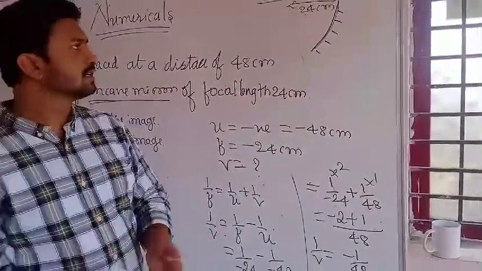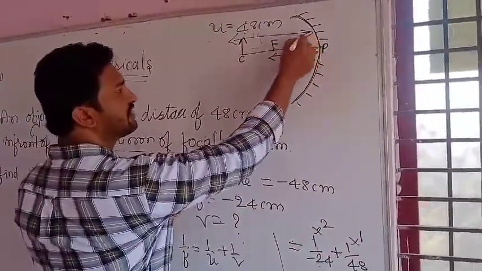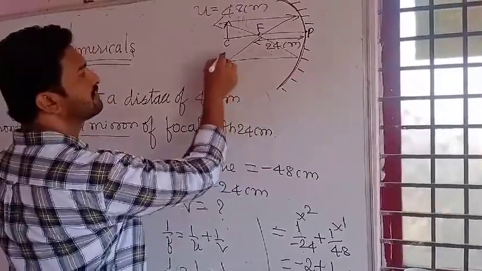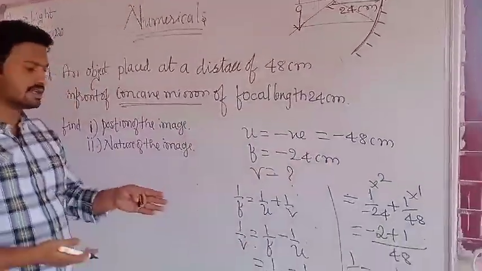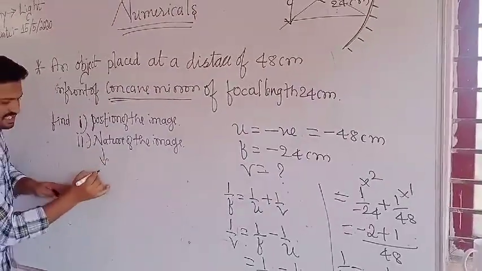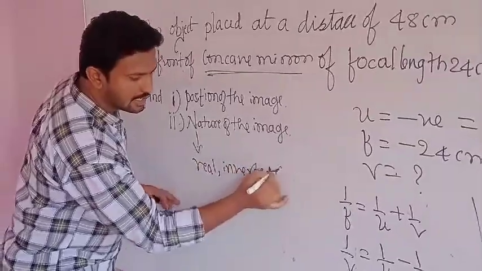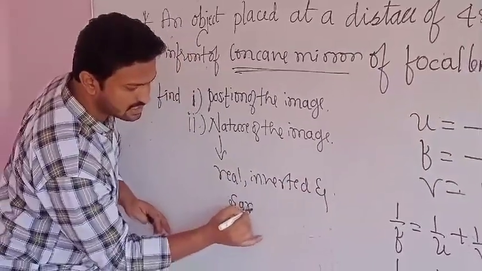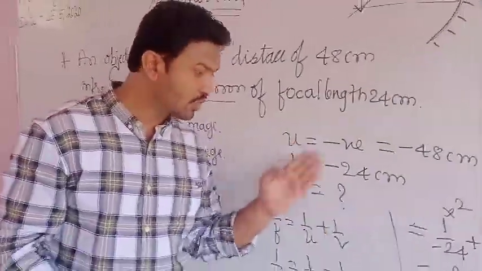This means your object is at the center of curvature. After reflection, they will meet exactly at the center of curvature only. The nature of the image is real, inverted and same size. Why? We got the same value for u and v.